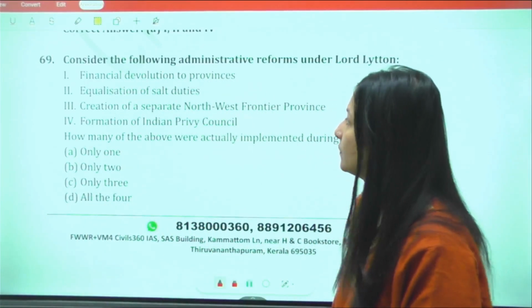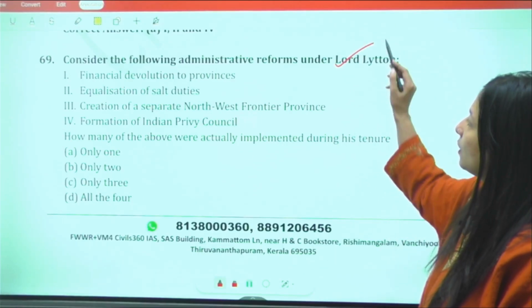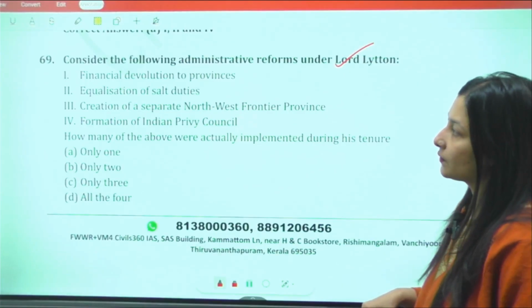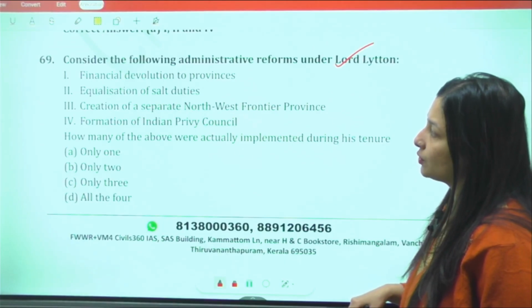Is it clear? Now, consider the following administrative reforms under Lord Lytton over here. Financial devolution to the provinces.